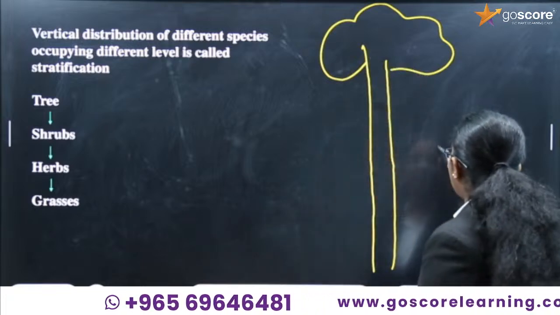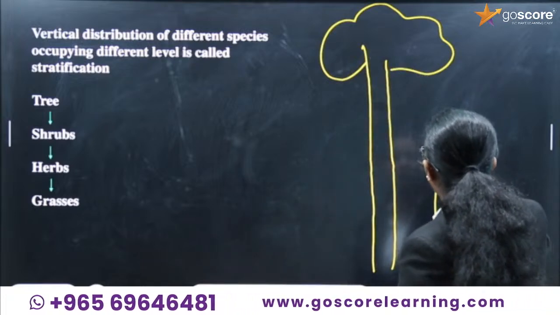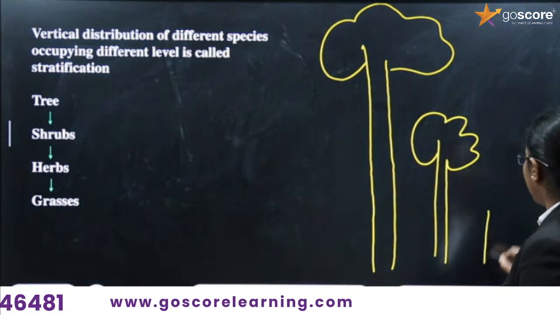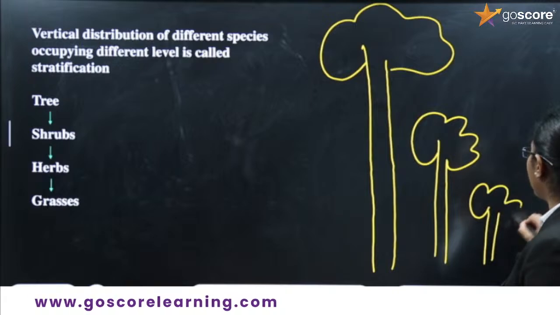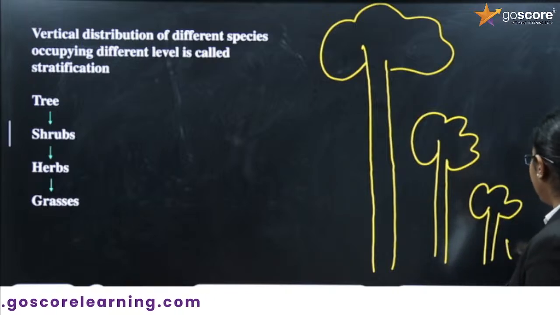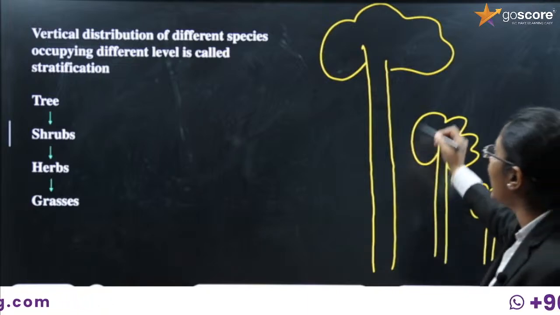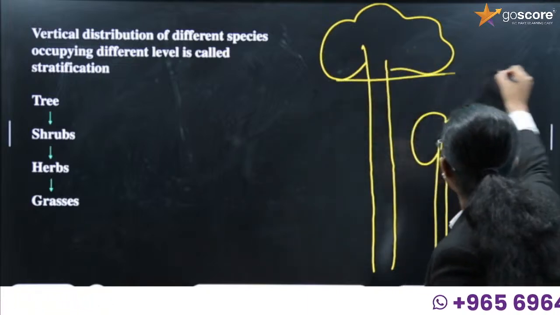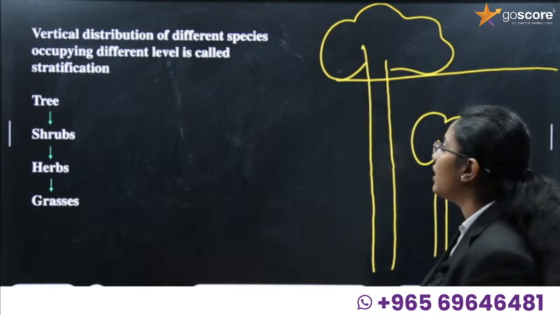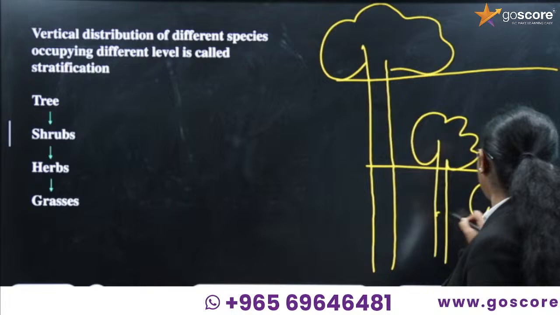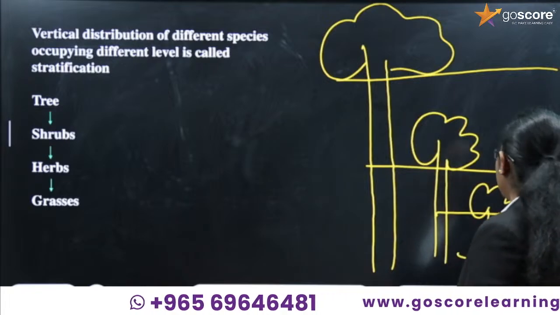Then shrubs, small plants, occupy the next position. Herbs occupy the next space, then grasses occupy another space. So the tree is in one position, shrubs in another position, herbs in another position, and grass in another position.